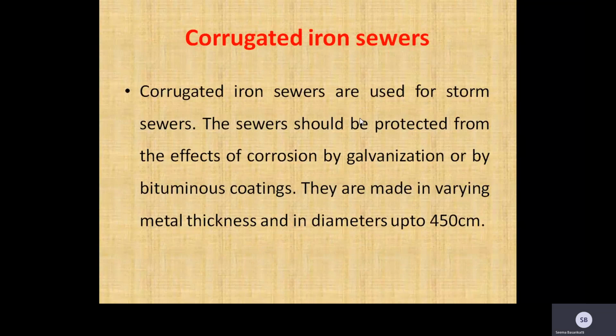They are made in varying metal thickness and in diameters up to 450 centimeters. So corrugated iron pipes or sewers are used for storm sewers.